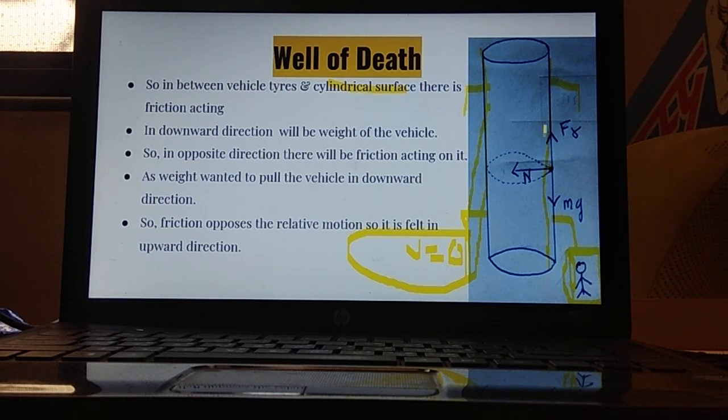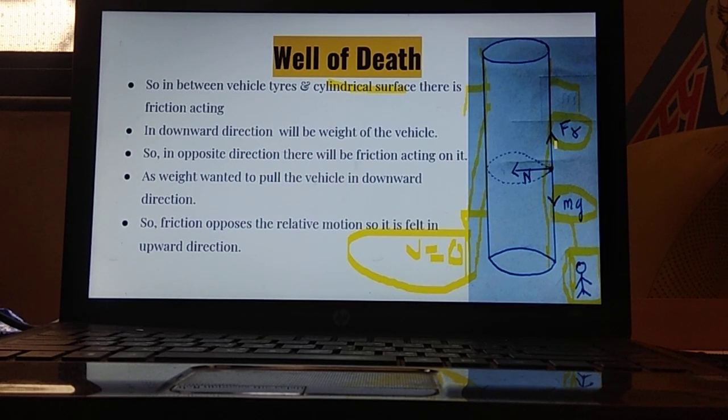Both are acting. Now the downward force mg is there. The downward force of the vehicle's weight acts in a downward direction. But this mg is balanced by Fr. What is Fr? Can you tell me? Fr is a frictional force.